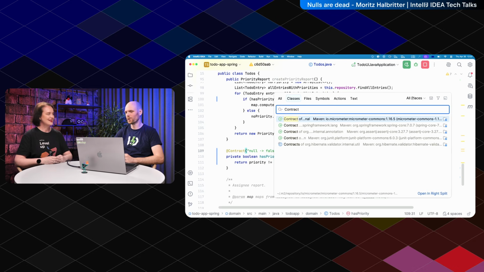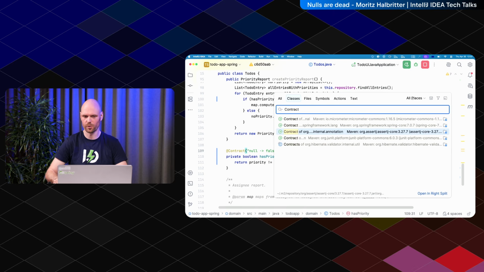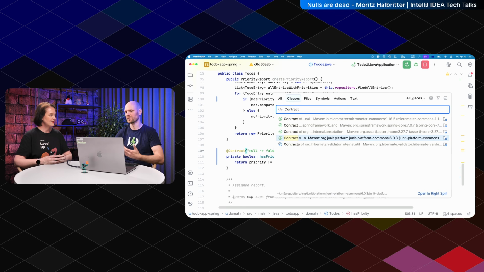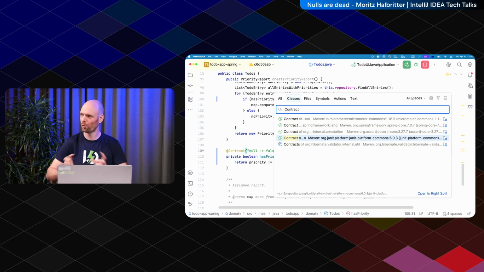So you have one in Micrometer, the one from Spring Framework, SRJ has one, JUnit has one, and a lot of other projects have one. JSpecify essentially works on how to standardize them so that we can replace all of them with the one JSpecify standardized, framework agnostic, with all the specification behind that. Because JSpecify is only like 4 annotations and it took a long time to produce them. It's not the work to write the annotations, it's the work to specify all the nullness stuff, because this gets hairy very fast when we talk about generics, for example.